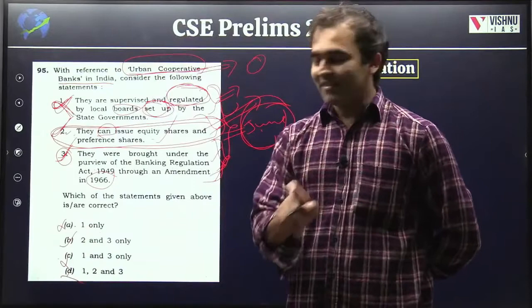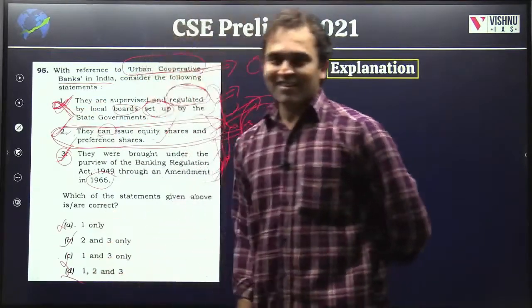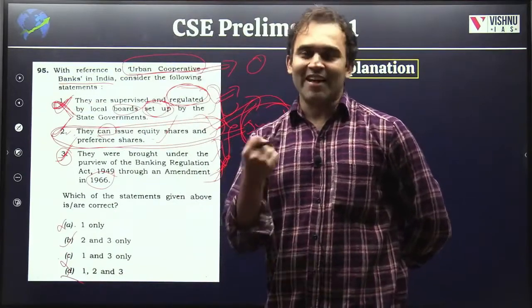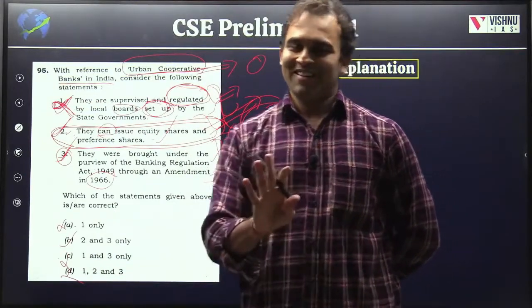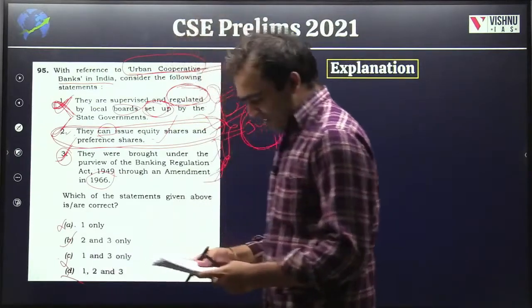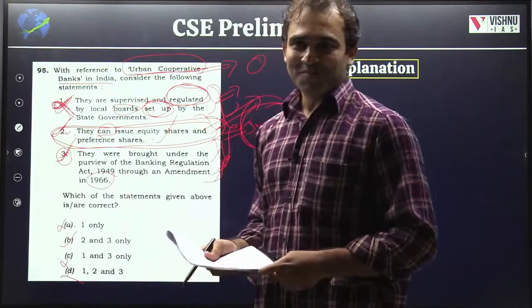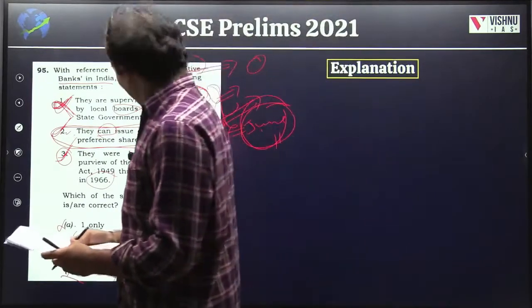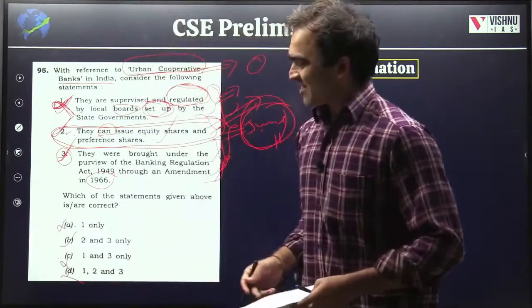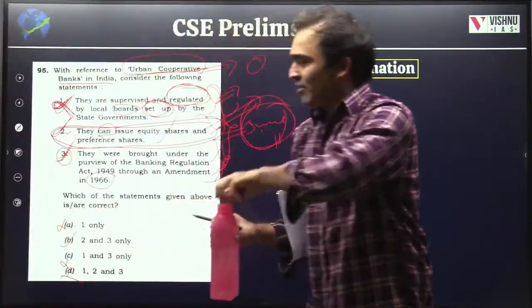Some of you may think that whenever a statement is false, it will be put in all 3 options and it's very easy, so let's take a guess like that. Don't do that. That's a pitfall. UPSC is also smart. If you can think, UPSC can think 1,000 times better than you. Don't worry, all of us have made the same mistakes. So the correct answer is 2 and 3.